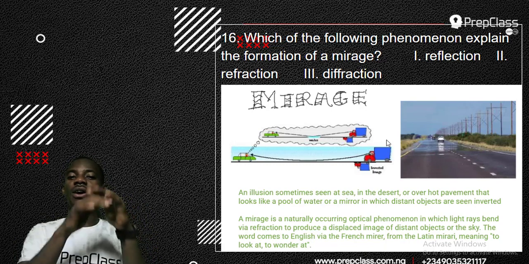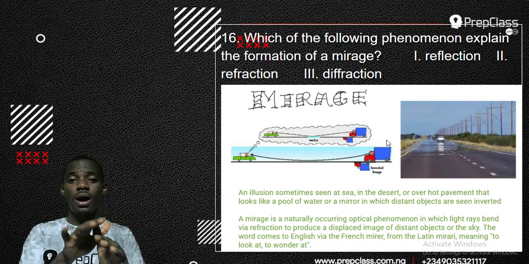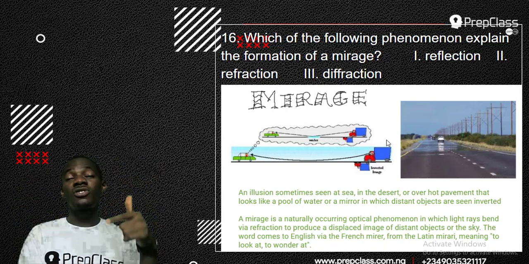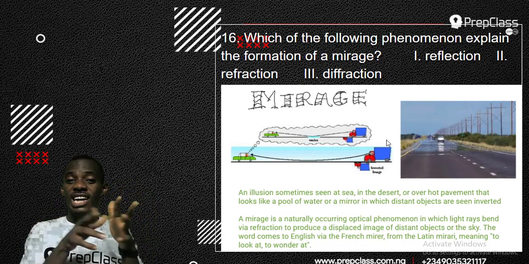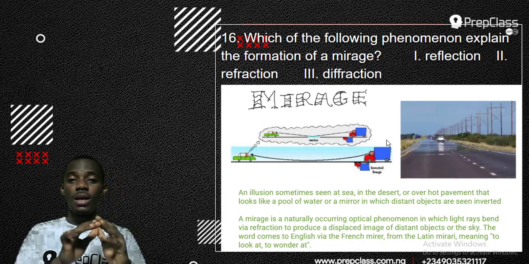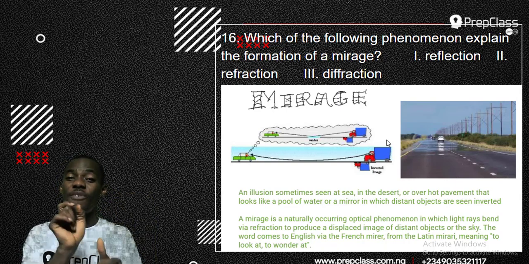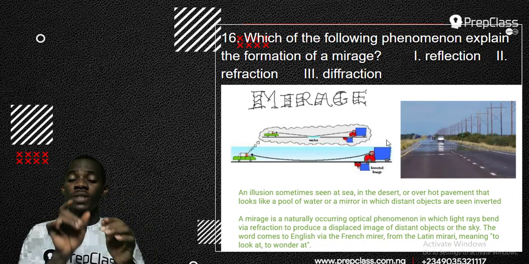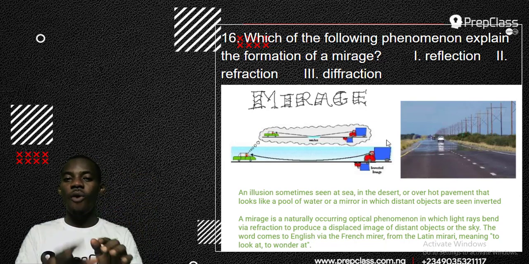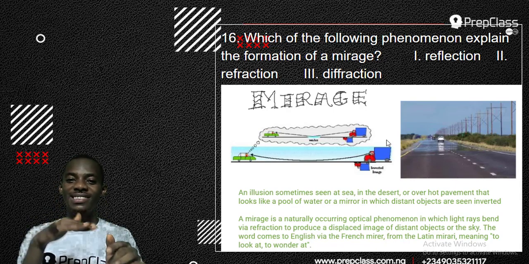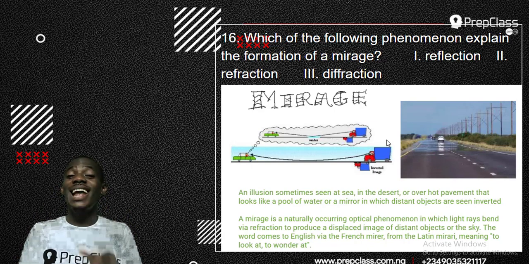So the first medium is the atmosphere. The second medium is the earth road. So when the ray of the sun coming from the atmosphere gets to the earth road, it changes from the medium of the atmosphere to the medium of the earth road, and then it causes the ray to bend. So that bend is called refraction, and that's why refraction is the reason for mirage. So when the sun ray gets to that point and bends, it will form something that looks like water. It will dance like water, and then when you're traveling and you see that bending, you will say, oh, that's water. That's not really water.